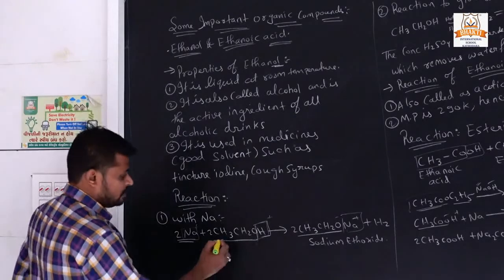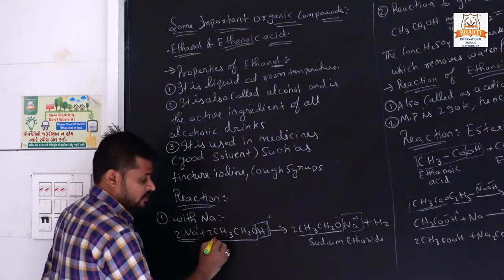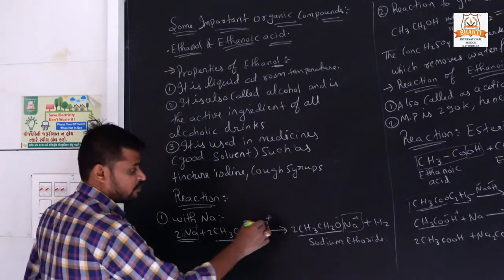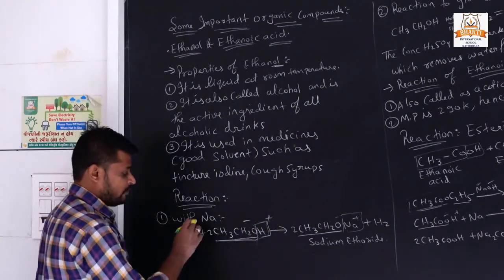Why? Because in ion form CH3CH2O is a negative ion and H is a positive ion, and we all know sodium is a positive ion.